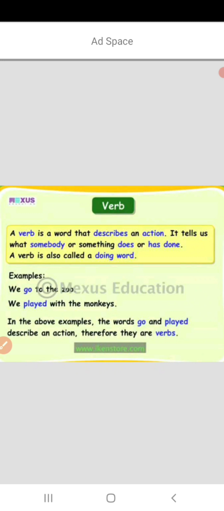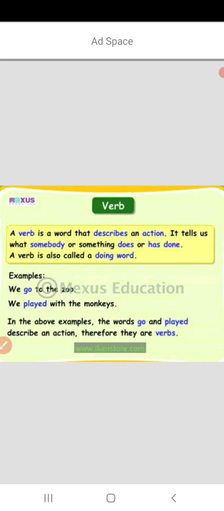Hello children, today we are going to understand a very important topic from grammar, that is tense. What is tense? Tense means time. So let's have a look.